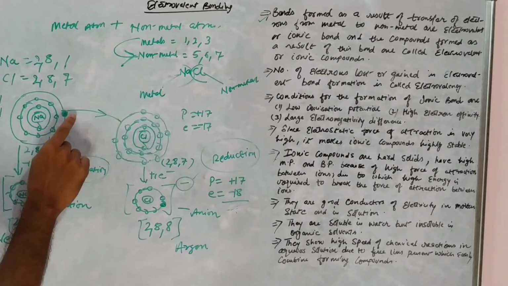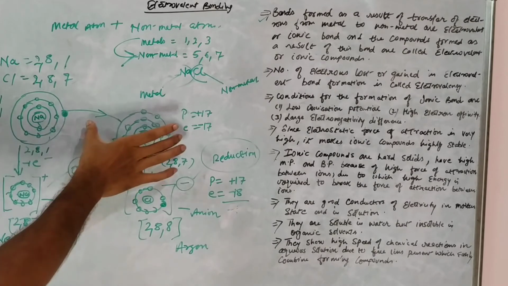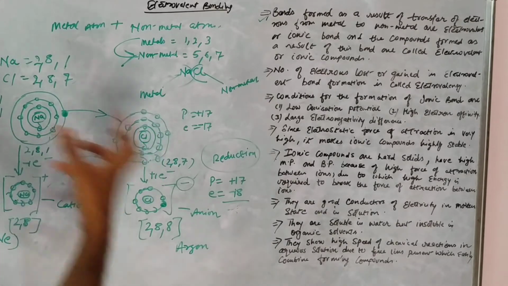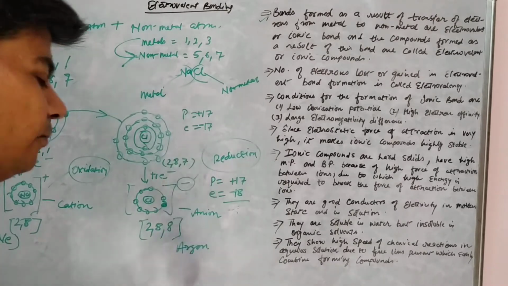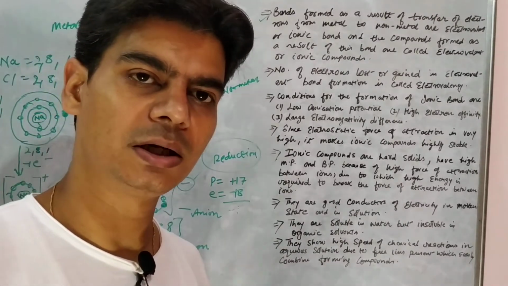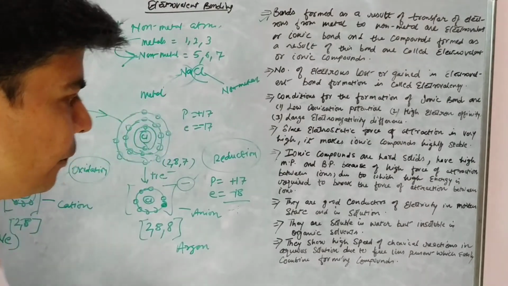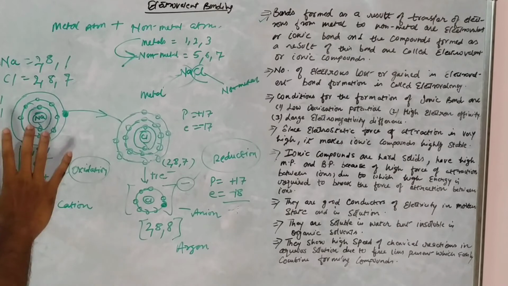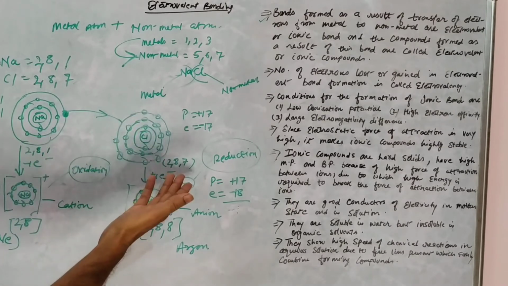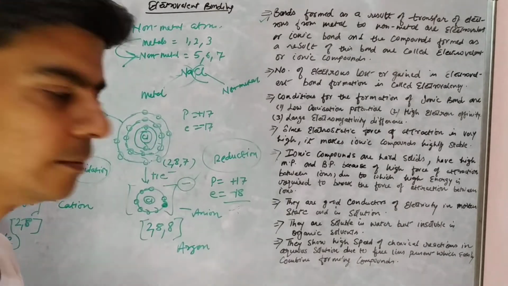Similarly, when this lost electron goes to the chlorine atom, when chlorine atom gains the electron lost by sodium atom, it will result in energy release. Like we have to give energy to lose this electron, so when this electron is gained by some other atom, energy would be released, right?